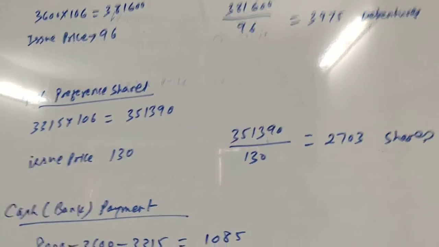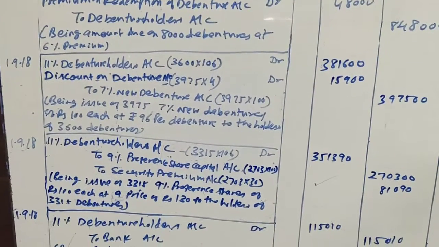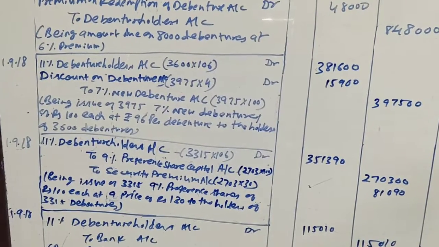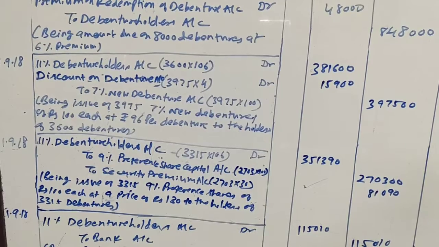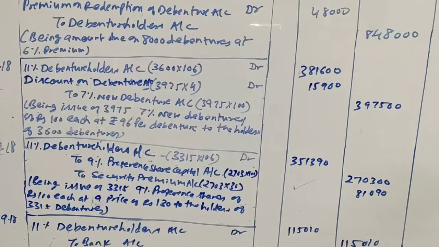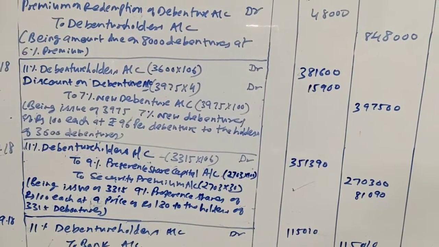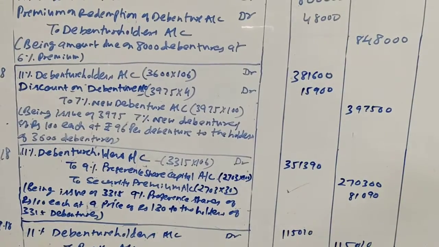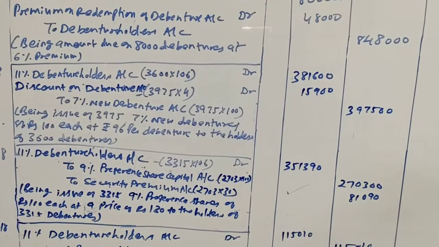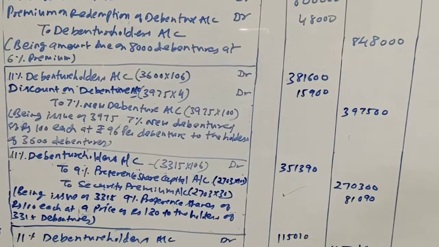Okay, so let us see the entry. Here it is: 11% debenture holders account debit, 3315 into 106, that comes 351390, to 9% preference share capital account, 2703, which we have just calculated, into 100, so 270300, and to security premium account, 2703 into 30, that comes 81,090.